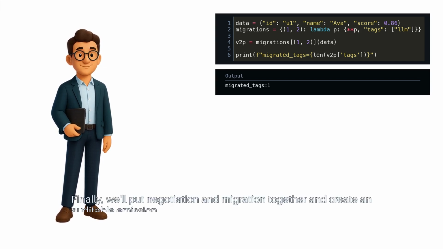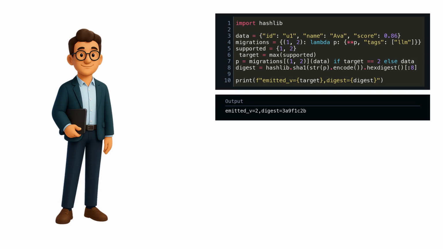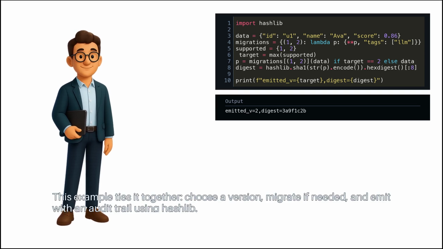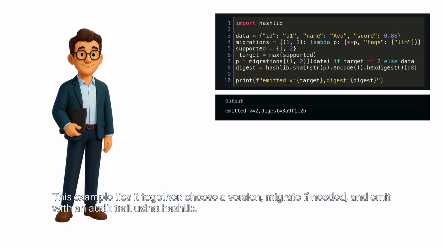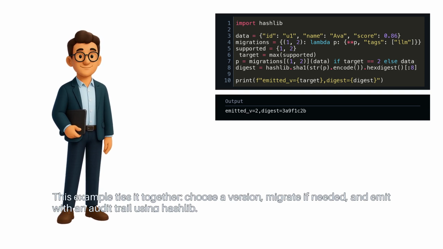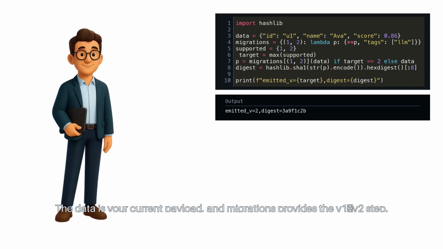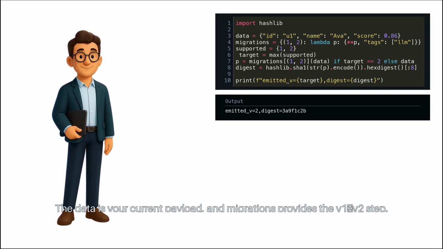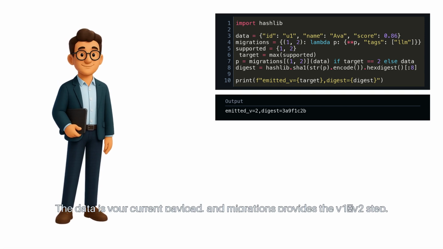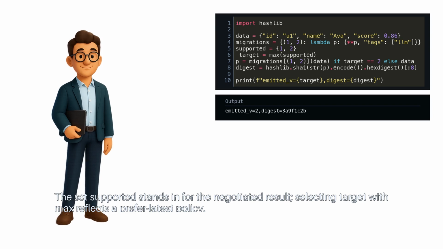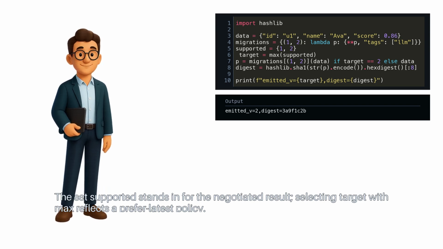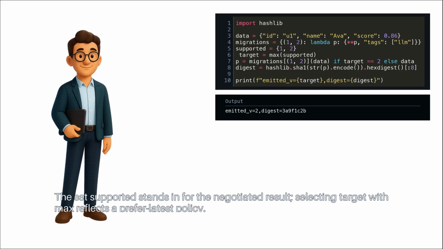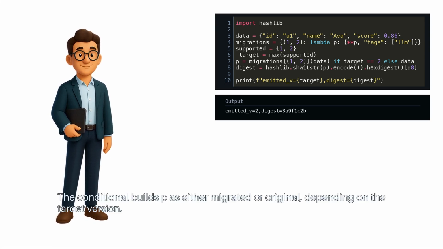Finally, we'll put negotiation and migration together and create an auditable emission. This example ties it together. Choose a version, migrate if needed, and emit with an audit trail using hashlib. The data is your current payload, and migrations provides the V1 to V2 step. The set supported stands in for the negotiated result. Selecting target with max reflects a prefer-latest policy. The conditional builds p as either migrated or original, depending on the target version.